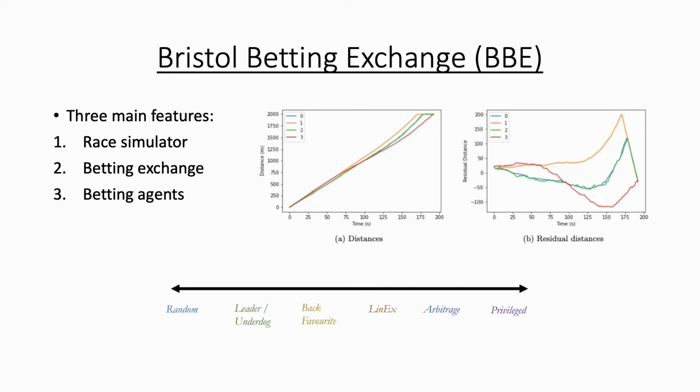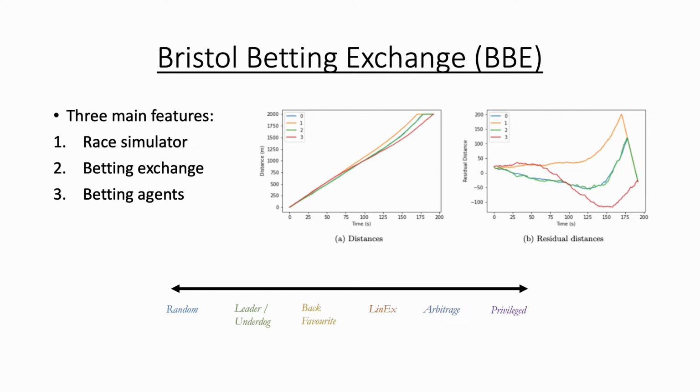Cliff has made the first attempt at creating a synthetic generator of an in-play betting exchange, introducing the Bristol Betting Exchange, or BBE, platform. This platform is implemented through three main features that combine to replicate the real-world processes associated with human bettors betting on a track race event as it is occurring.